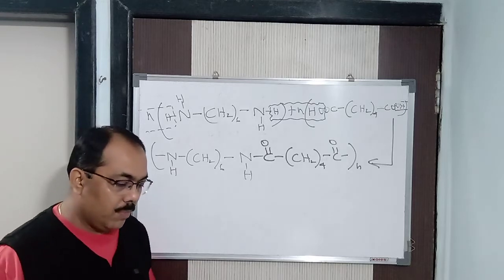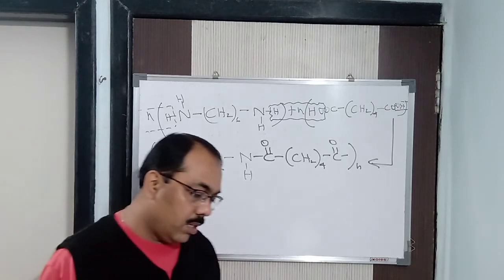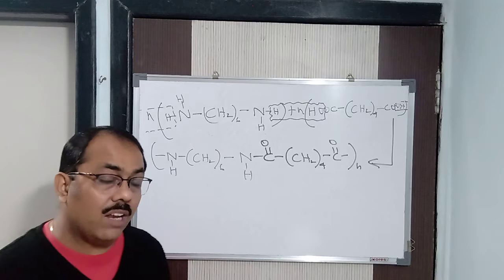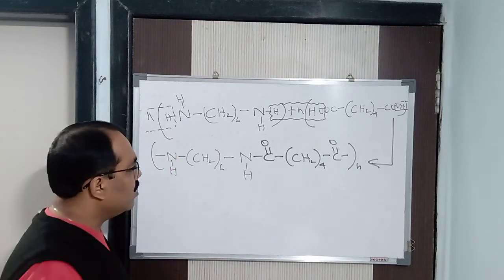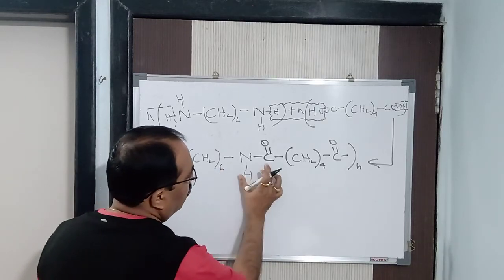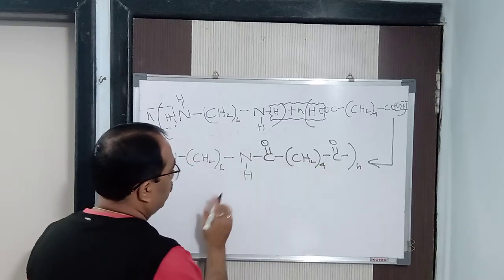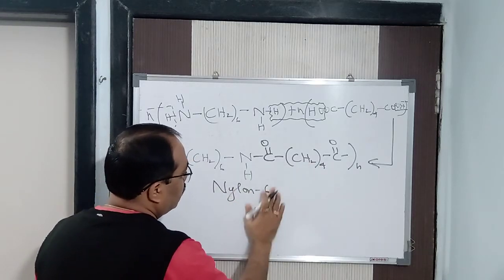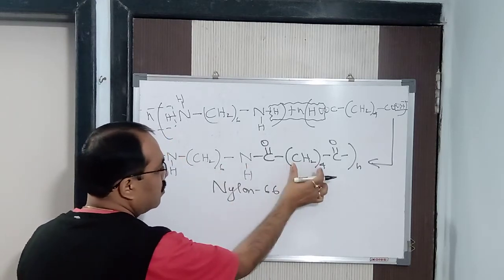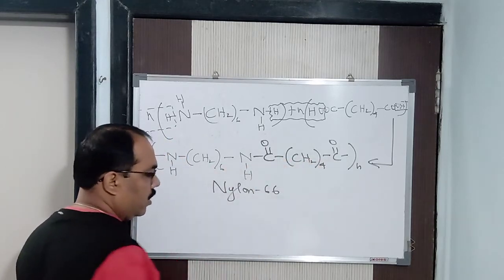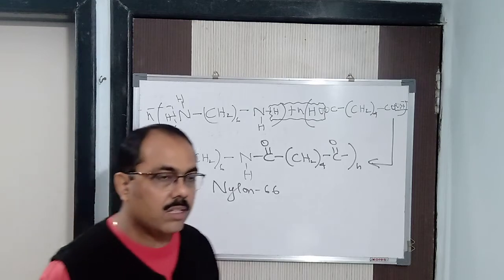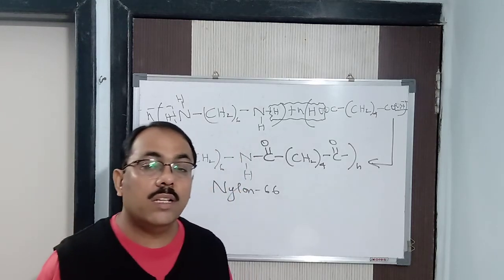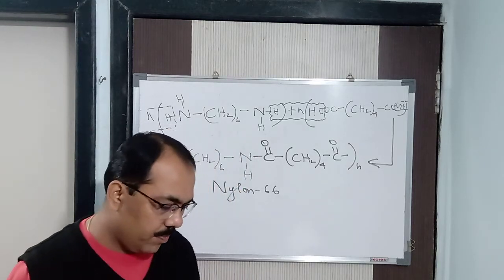It is nothing but a polymer, and the name of this particular polymer is nylon 6,6. Why is it called 6,6? Because here 6 carbon, and here you can see 4 plus 2, 6 carbon. So it is known as nylon 6,6. Don't read it as 66. It is known as 6,6 because here 6 carbon, here 6 carbon. So it is called nylon 6,6. So it is coming under what type of polymerization? That is condensation polymerization, so to say.